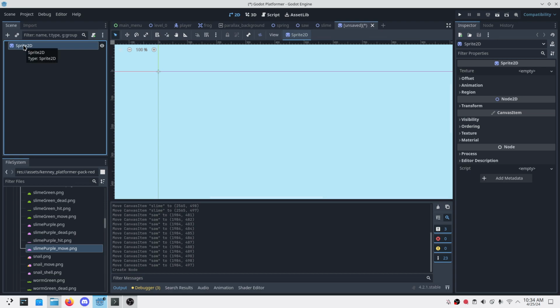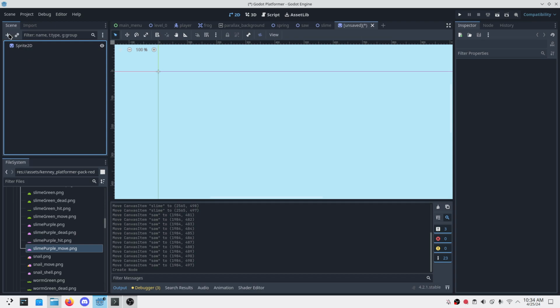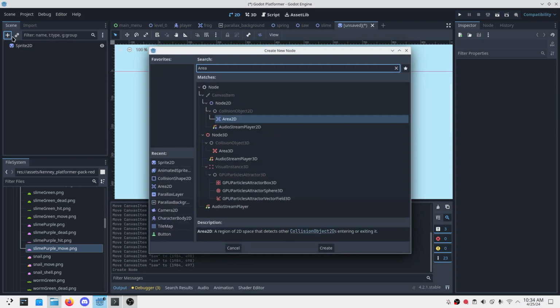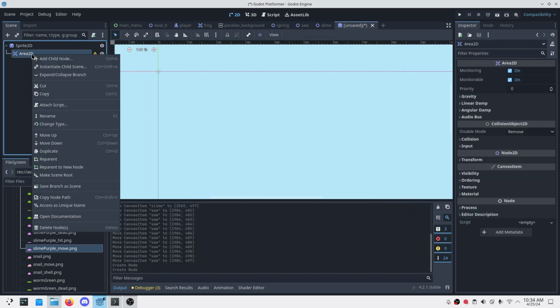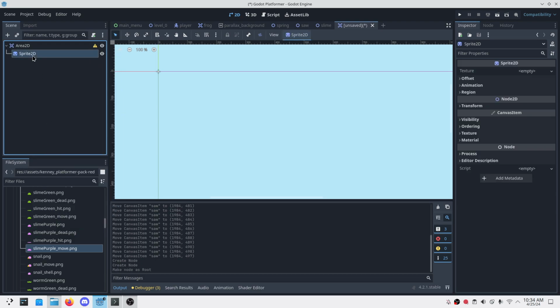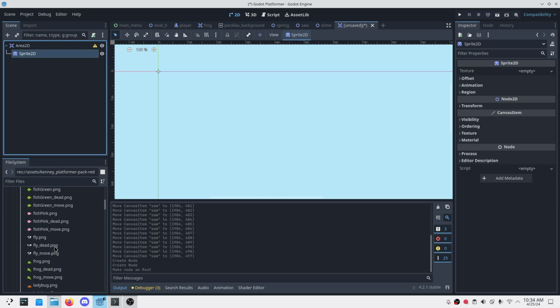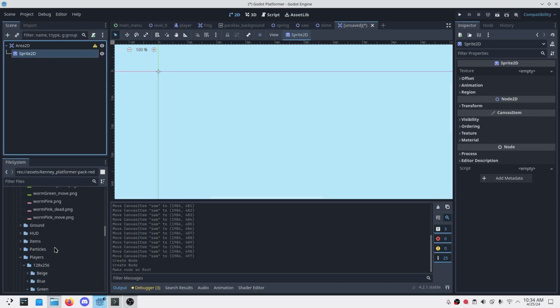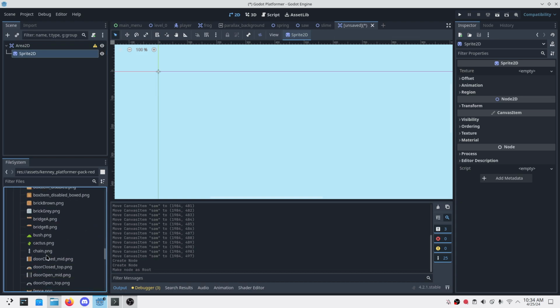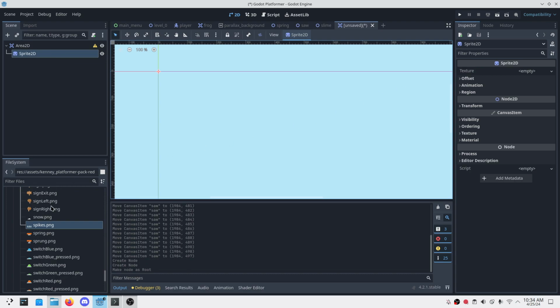It would be better to have an Area2D probably. I'll add Area2D and make this the root. It won't matter, but just make it the root, and here let's add that. From the tile spike. Which is the spike? Is this the spike? Let's set the texture here.